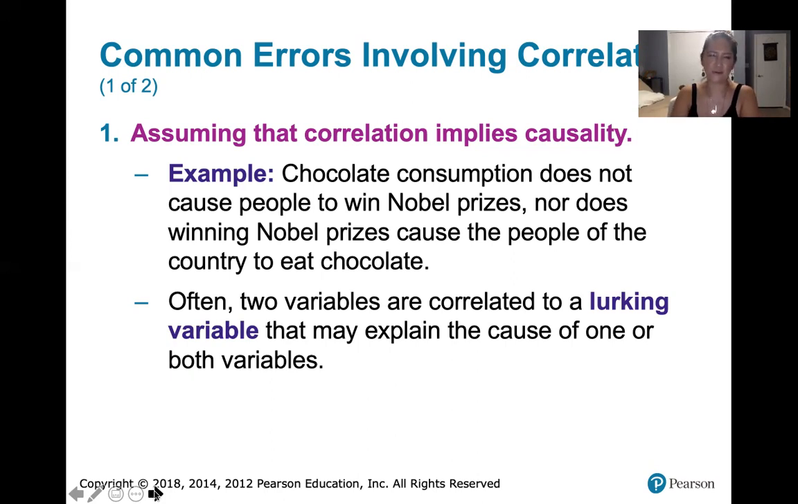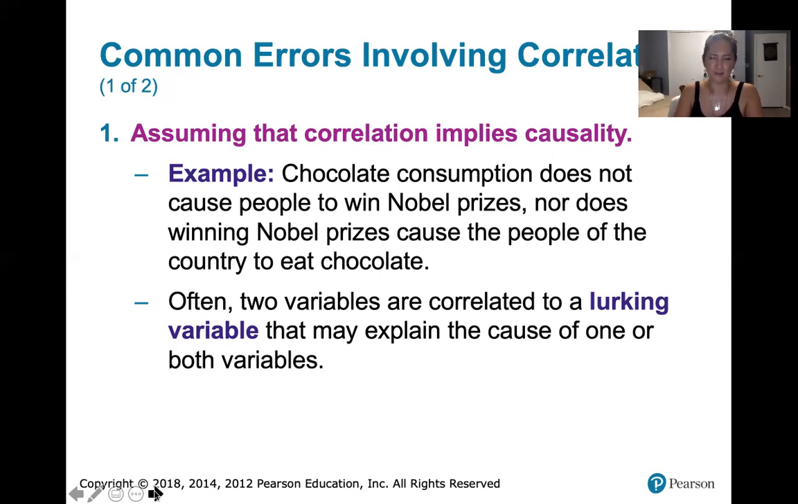Those are both correlated with the third variable, which our author Mario Triola refers to as a lurking variable. That lurking variable in that case, for that example, is the weather. When it's warmer outside, people are more likely to commit crimes. And when it's warmer outside, people are more likely to eat ice cream. So the fact that ice cream consumption and crimes are related does not mean that either one of them are explained by the other.